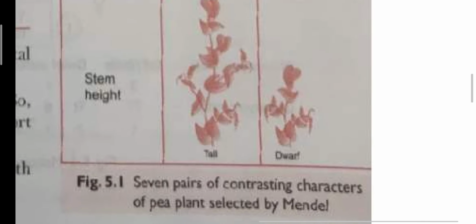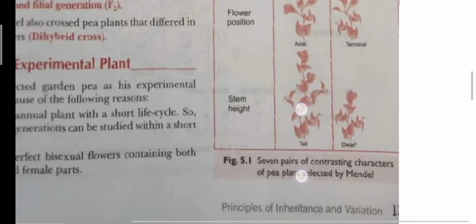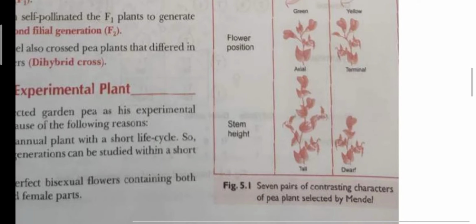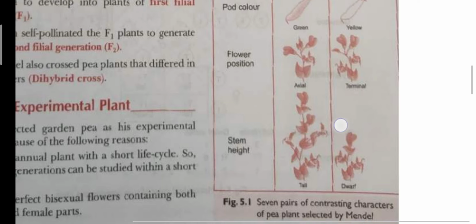Stem height. Next, the 7th character is stem height, tall and dwarf. Tall is the dominant and dwarf is the recessive trait. Dwarf means small height and tall means larger height plants. And tall is represented by capital T and dwarf is represented by small t.